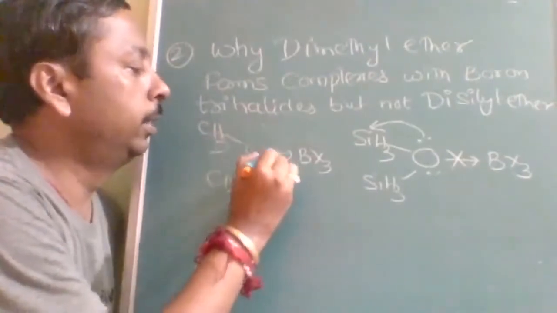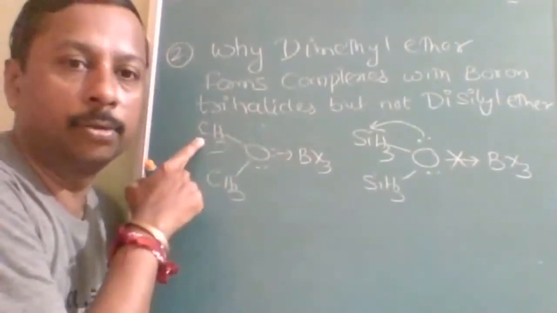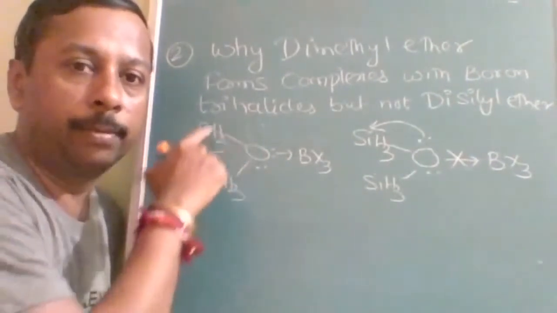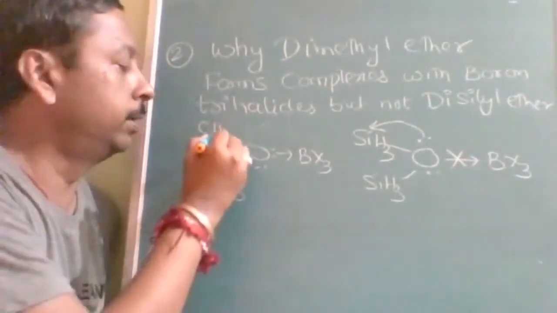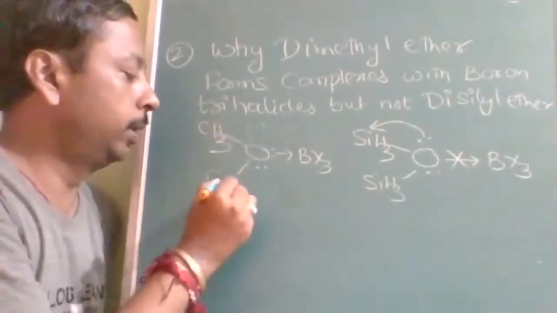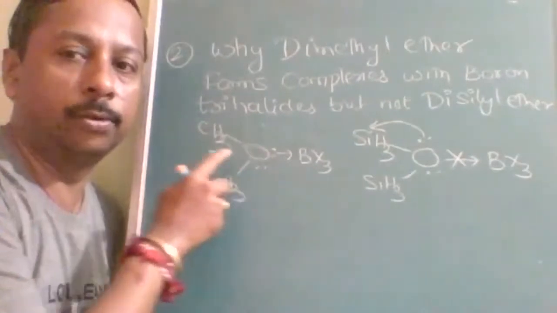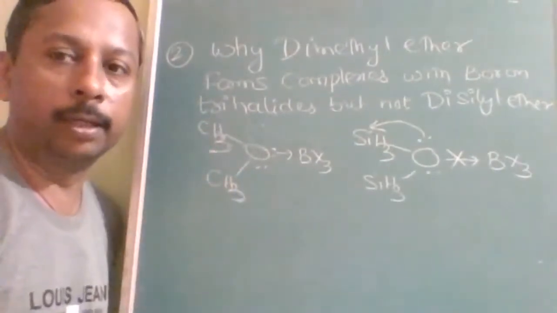Carbon does not have a d orbital, and all p orbitals are involved in sp3 hybridization, so there is no chance of using the lone pair in back bonding.